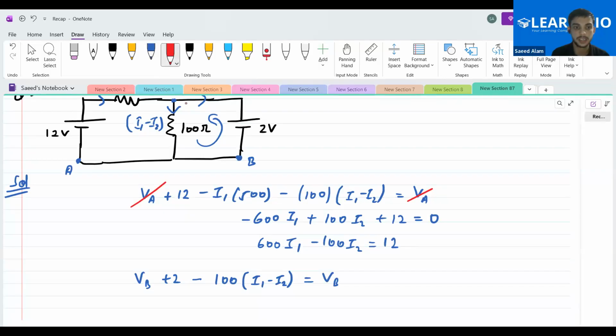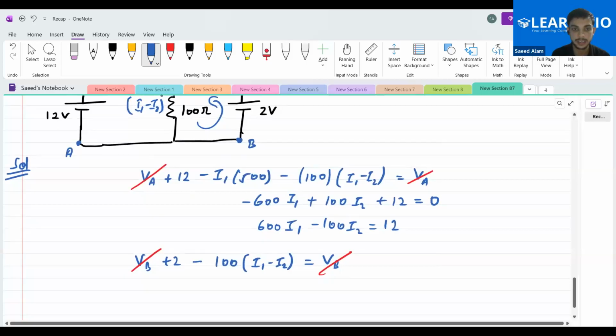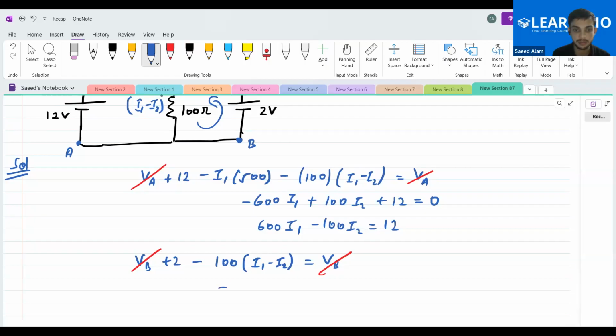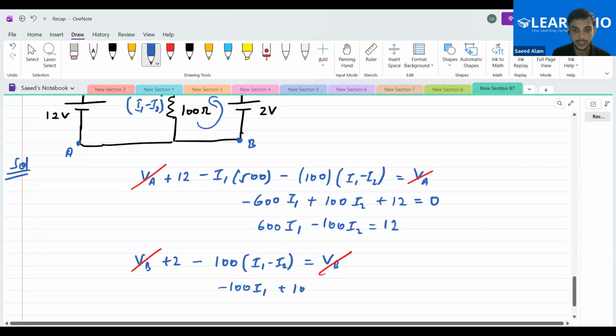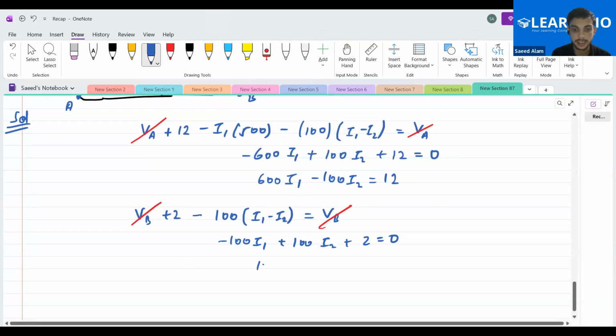So VB gets cancelled out, and the coefficient of 100 will be minus 100 I1 plus 100 I2, and plus 2 equals 0. So 100 I1 minus 100 I2 will be equal to 2. Then I1 minus I2 will be equal to 2 by 100, that is 1 by 50.